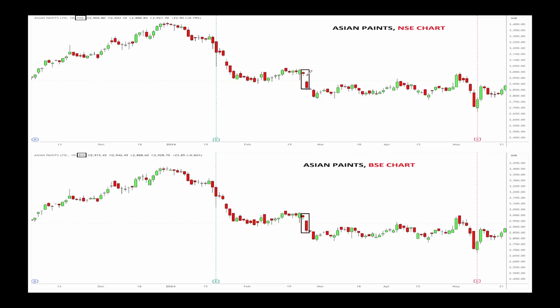For example, look at the Asian Paints NSE chart from this candle to this candle. You can see that there was a gap down here, right? This candle to this candle. I have not marked how many points, but with the naked eye you can see that the gap down was bigger here, and smaller here. Same date, same stock, Asian Paints, but the chart is different. The upper one is NSE, the lower one is BSE. So you can clearly see that the gap down was bigger in the NSE chart and smaller in the BSE chart. So it shows that a small difference will be there between the NSE and BSE charts, and I suggest you also use the NSE chart because it has better liquidity.